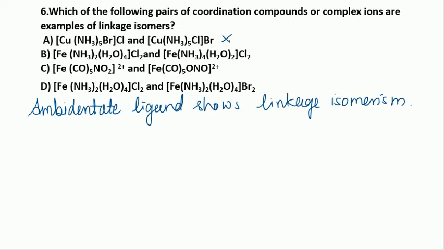If we talk about the second option, then in the second option also there is no ambidentate ligand, and that's why no linkage isomerism is possible.